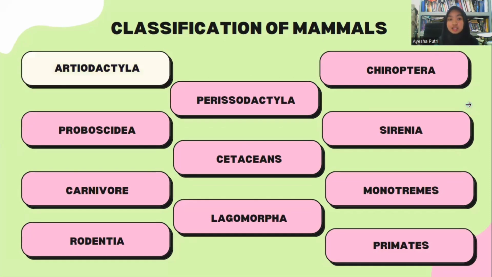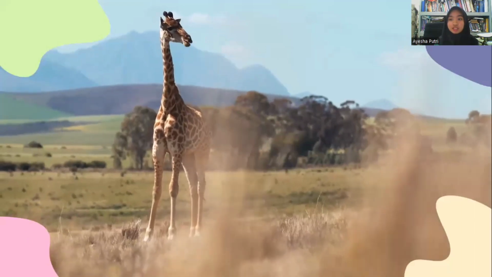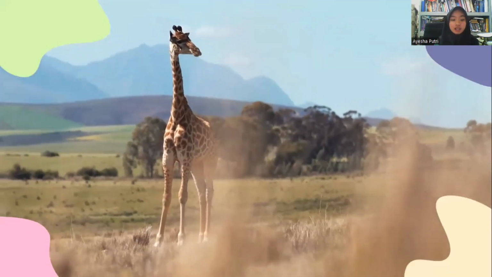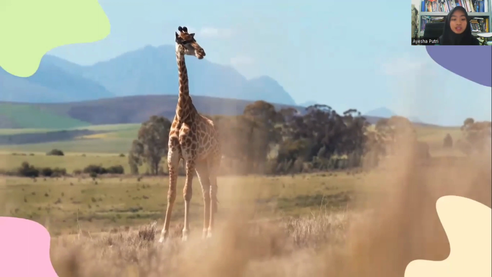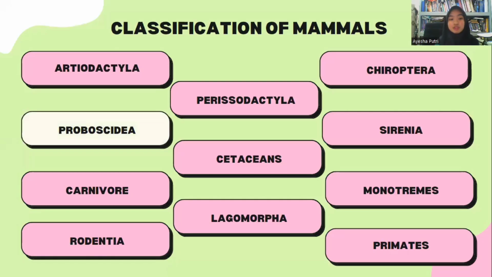The first is Artiodactyla. An example of the order Artiodactyla, anyone? Did you know? The example is giraffe, but pig, camel, cow, and goat are other examples of Artiodactyla. The next is Proboscidea.